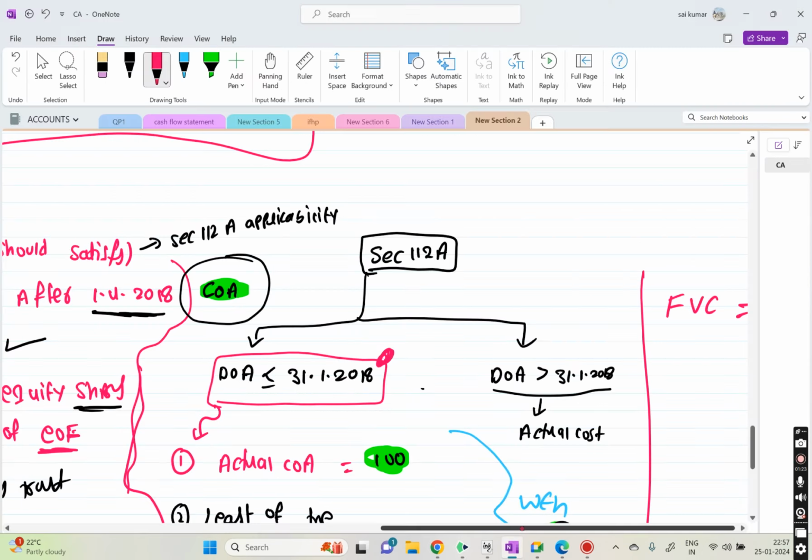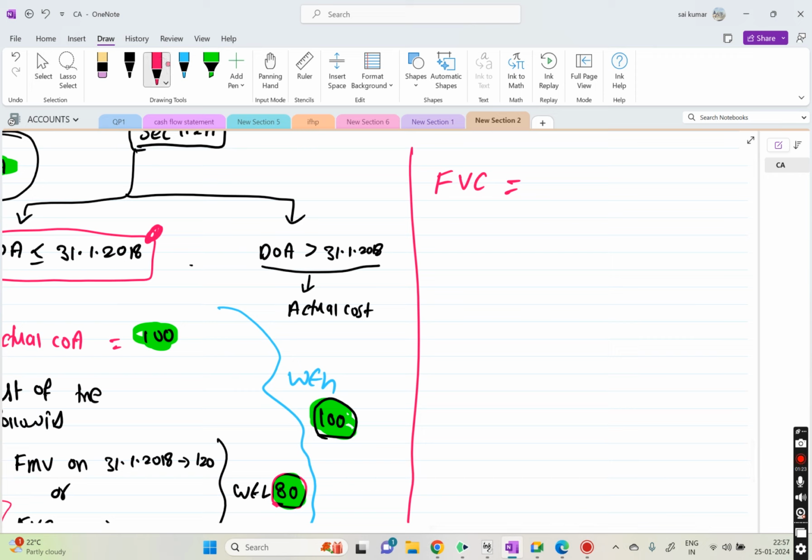Let's do that here. So first, actual cost of acquisition. In the question, if you see, we acquired for 500. So that is the actual cost of acquisition, 500. Or, what is the next one?